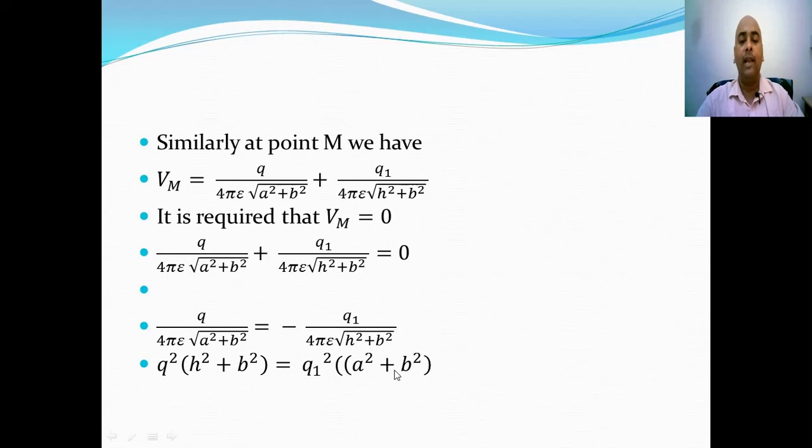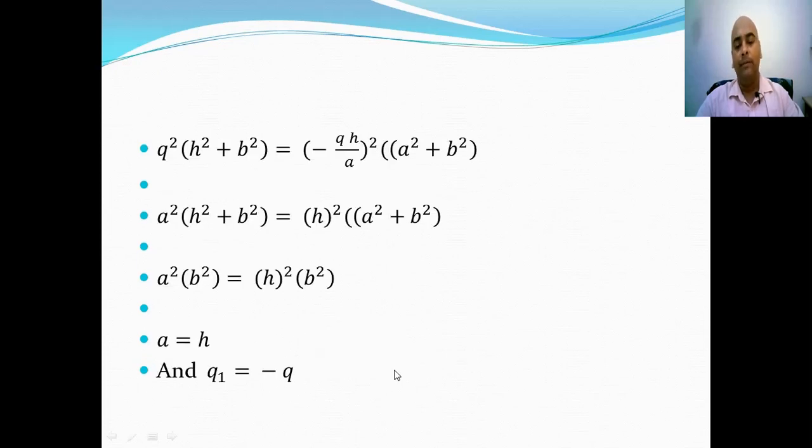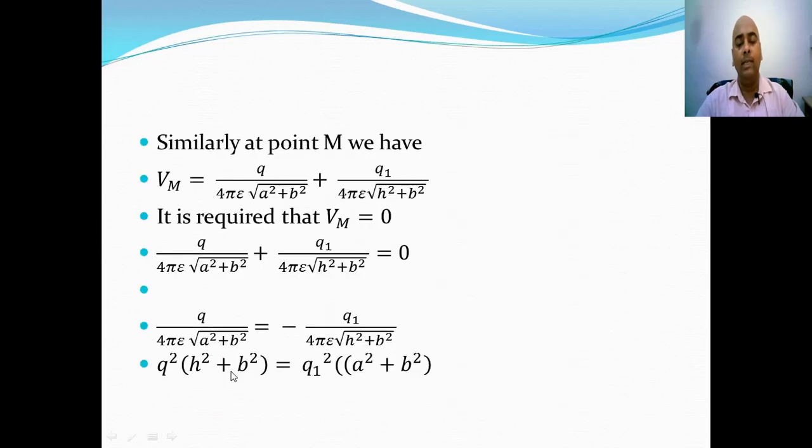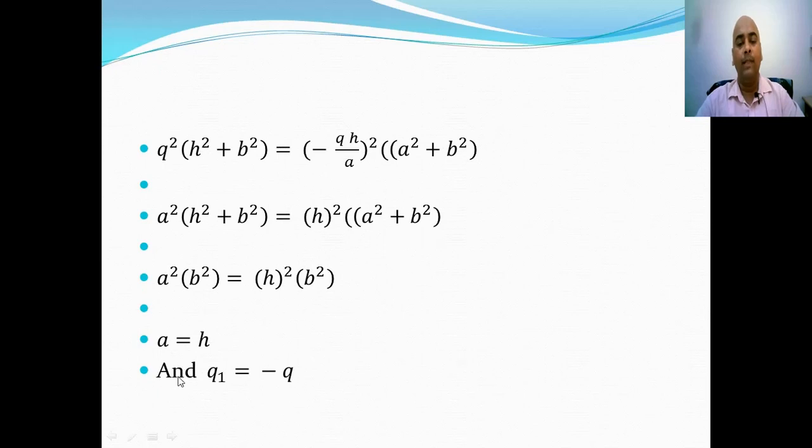Now from the condition that we have derived earlier, that Q1 should be equal to minus Q H by A, and putting it into these equations we obtain that A should be equal to H and magnitude of Q1 should be equal to minus Q. That is, in order to obtain zero potential on the earth, we suppose that a charge of minus Q has been induced into the earth, which is at exactly the same distance below the earth as the charge Q above the earth.